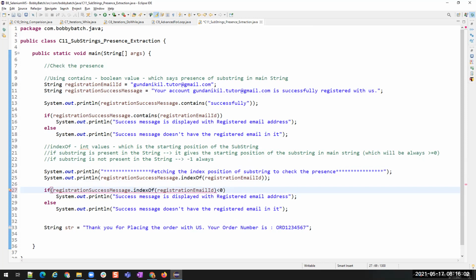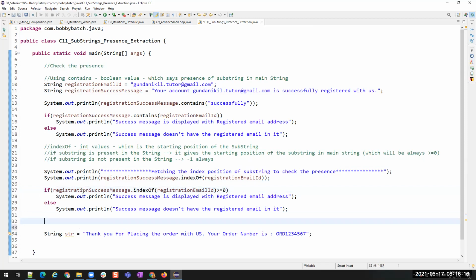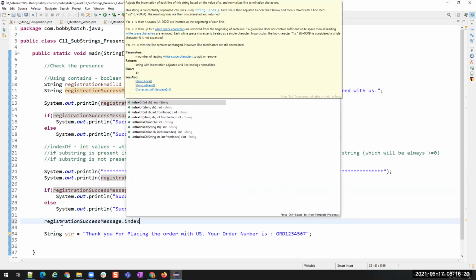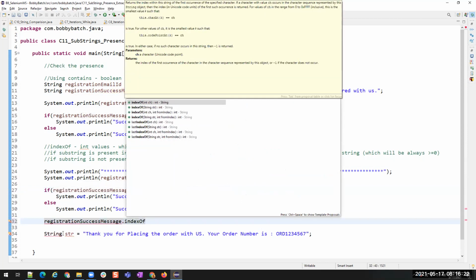Nikhil, for indexOf there are two options being given, right? One is character and the other is string. We have to take the string one. I understood your question. So this registration success message dot indexOf. You see, there are 4 methods for indexOf.